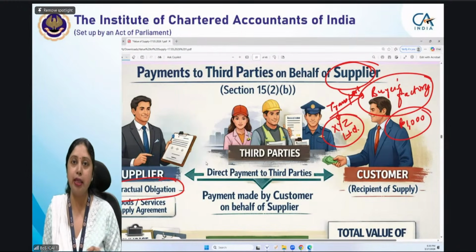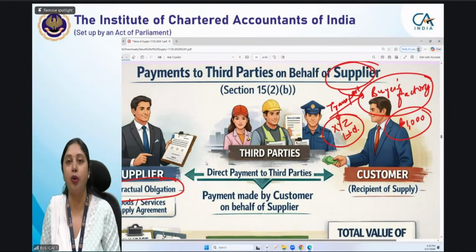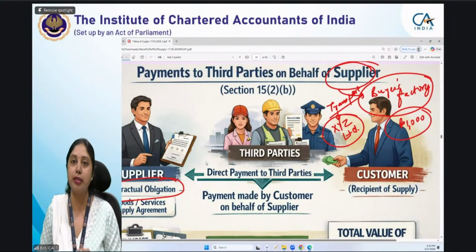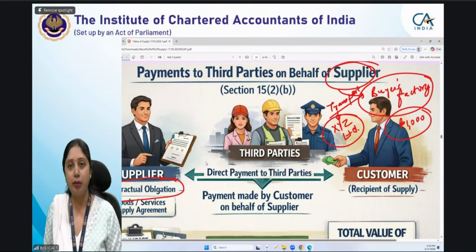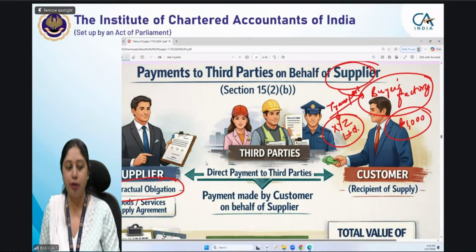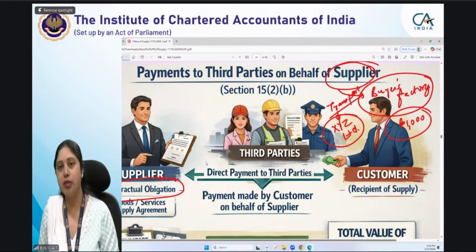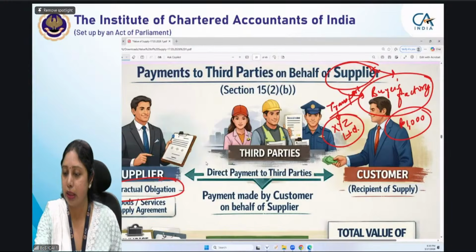When the supplier says I will supply the goods at your premises, that means whatever expenses are to be incurred for supplying goods at the buyer's factory have to be incurred by the supplier. Transportation is one of them: whatever amount is incurred for transporting goods from the seller's premises to the buyer's premises will be incurred by the supplier.